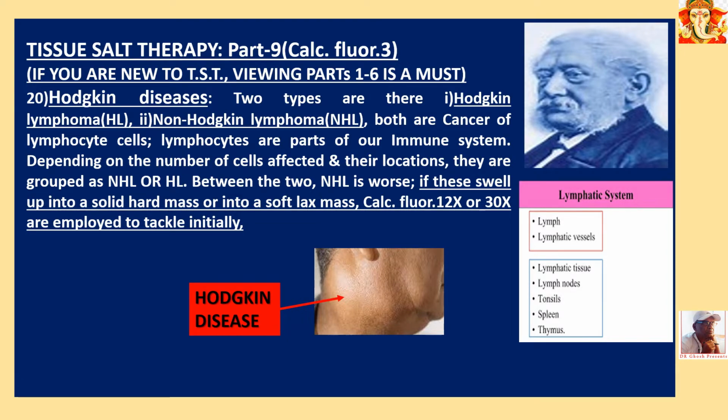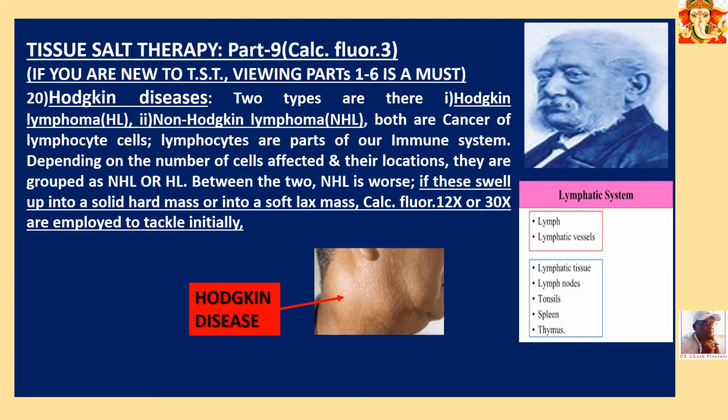Number 20, Hodgkin diseases. There are 2 types of Hodgkin diseases. Number 1 is Hodgkin lymphoma, HL. Number 2 is non-Hodgkin lymphoma. Both are cancers of lymphocyte cells. Lymphocytes are part of our immune system. Depending on the number of cells affected and their location, they are grouped as NHL or HL. NHL means non-Hodgkin lymphoma, HL is Hodgkin lymphoma. Between the two, NHL is worse.